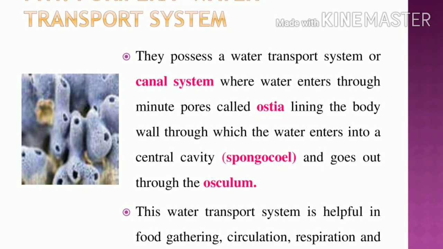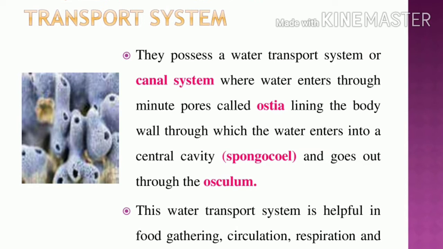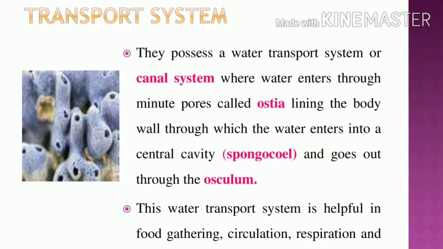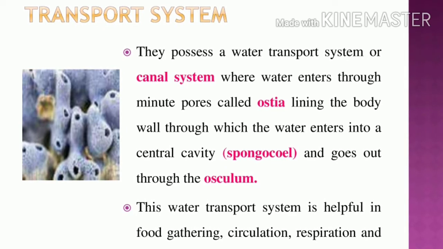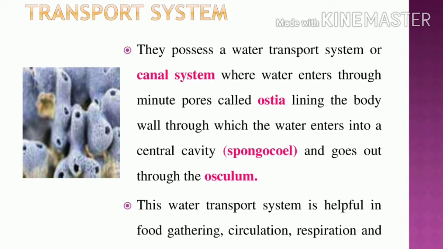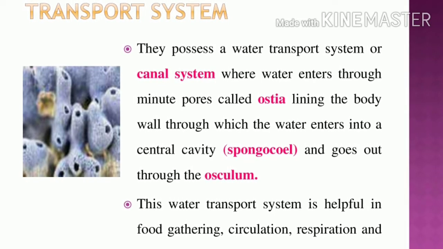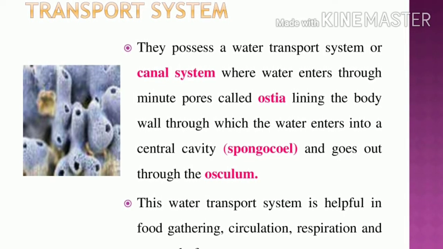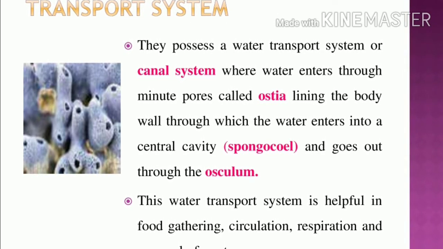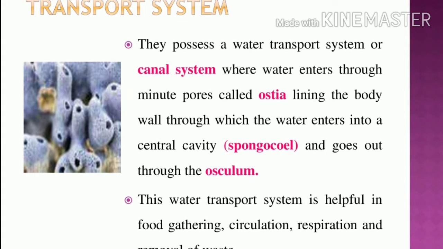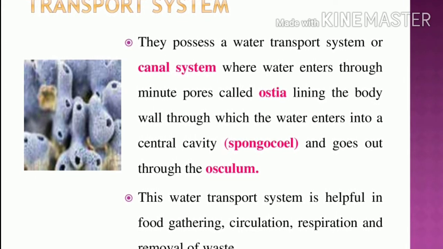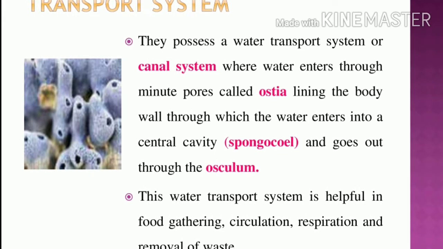Now the water enters through the ostia, and next it travels into the central cavity. What is the name of the central cavity? That is called the spongocoel, and next the water exits through the osculum. So they possess a water transport system, or a canal system. Can you understand? The Porifera water transport system is otherwise called a canal system.